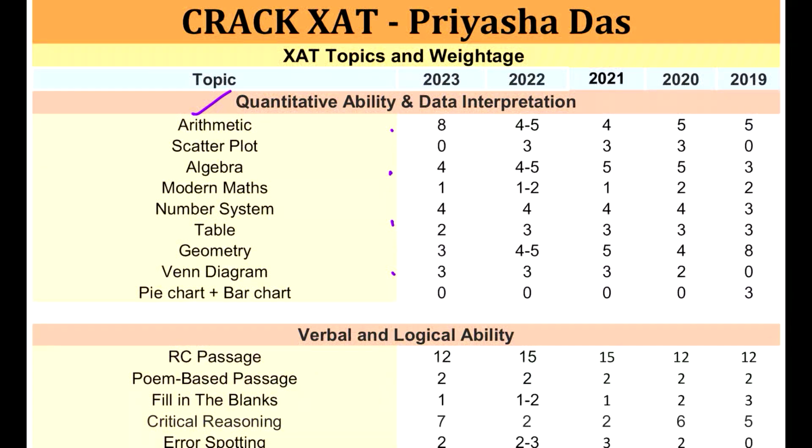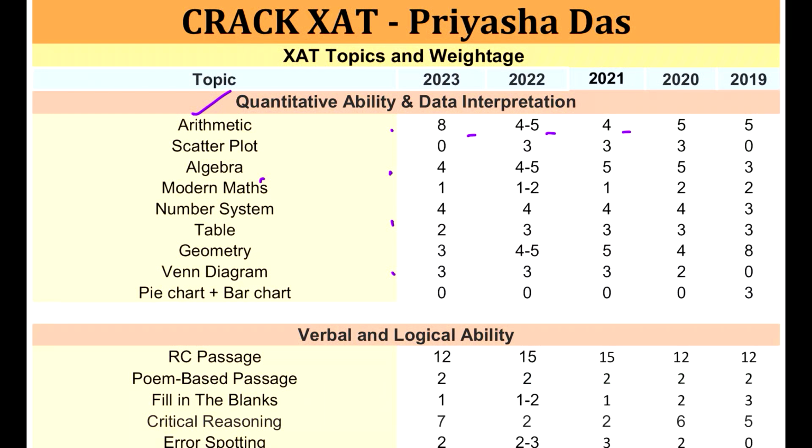Okay, so this number is not only going to help you in understanding which topic is how important, but this number will definitely help you to invest your time in the right places, because I literally tell you, one section cannot be the strongest section for everyone. किसी के लिए algebra अच्छा है तो किसी के लिए arithmetic. But even if you are not good at arithmetic, but you know that all across the years the number of questions coming from this section has been a huge amount, you can still start your revision from arithmetic.